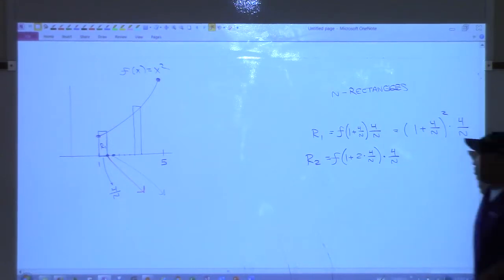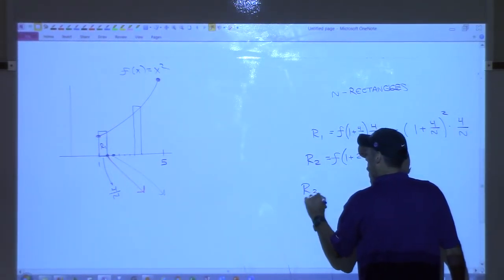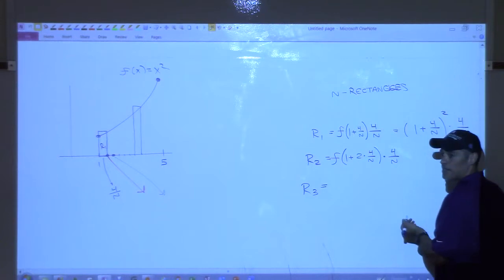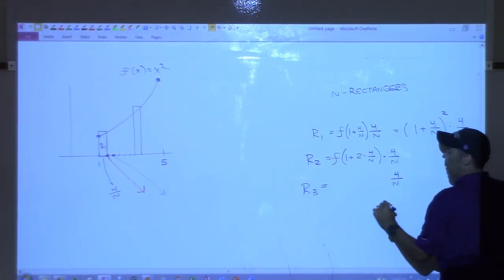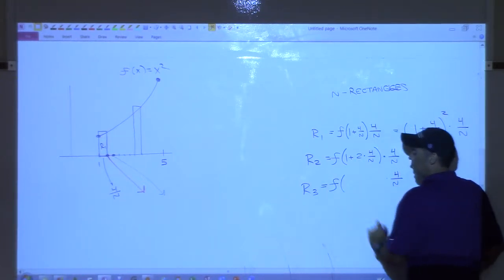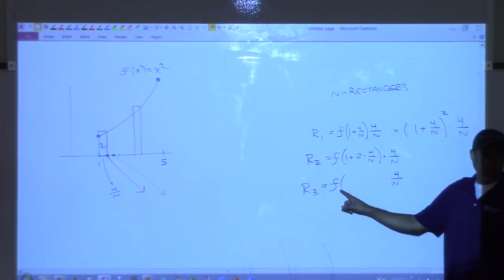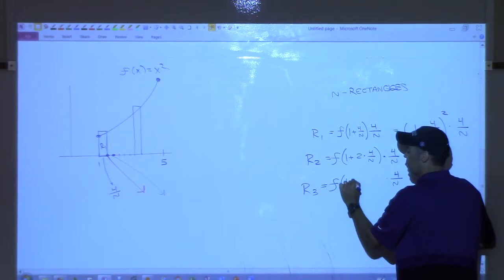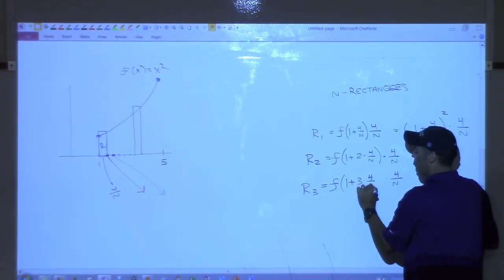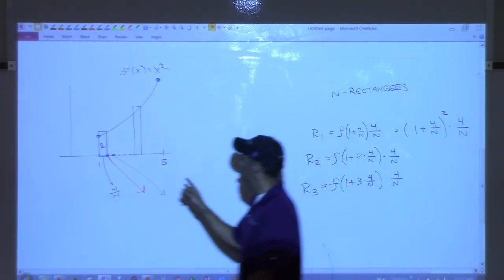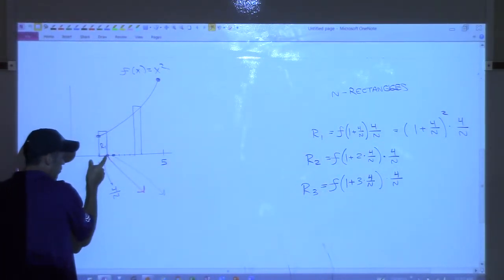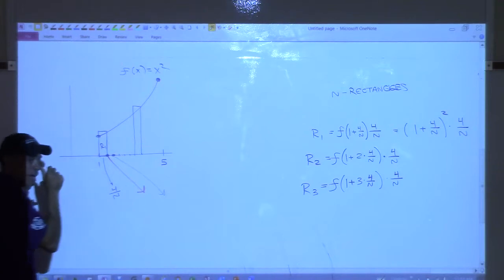Okay, what about the next one? Third rectangle. How wide is the third rectangle? 4 over n. Now I'm going to be doing f evaluated where? 1 plus 3 jumps of 4 over n. Start at 1, then 1, 2, 3. And then I keep doing this.